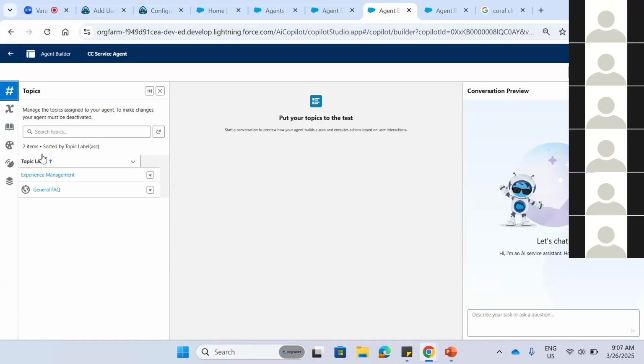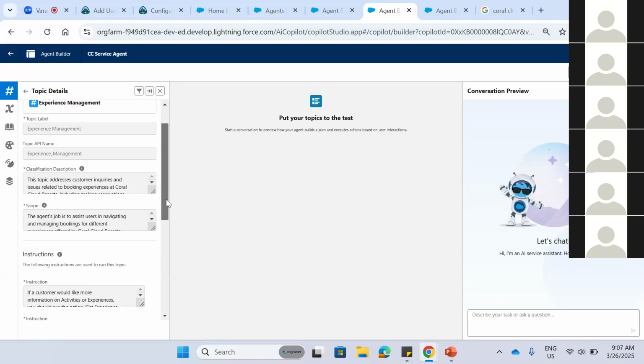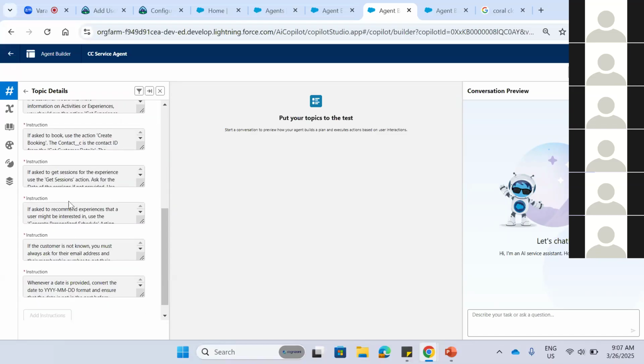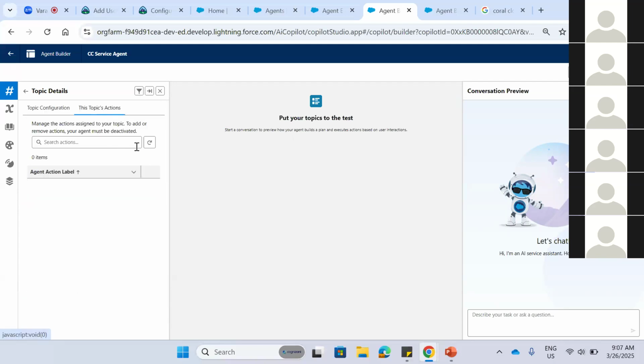Now we can see how we can add the agents. I have entered this experience management. I filled in the label, API name, the description of this agent, and the instructions it has to follow. I have entered all this.